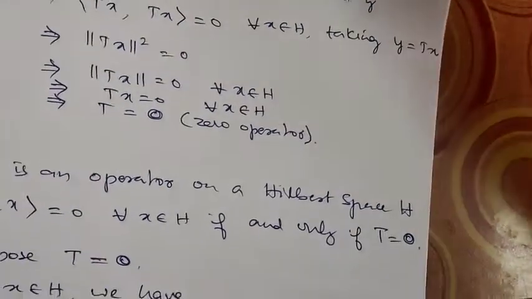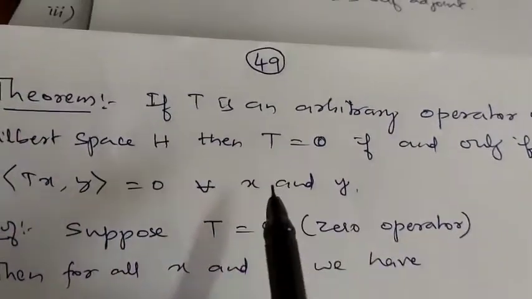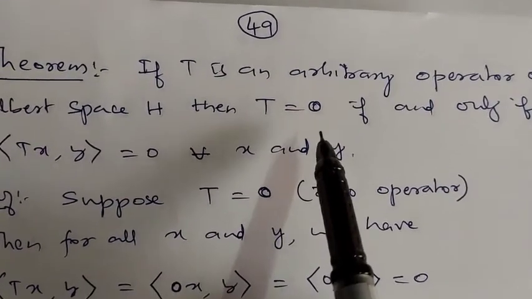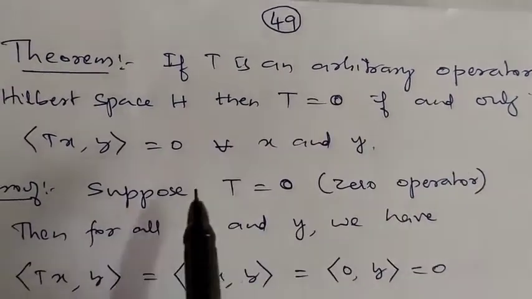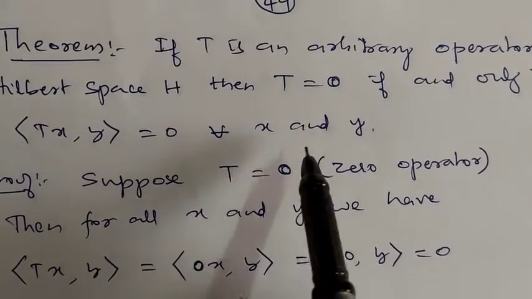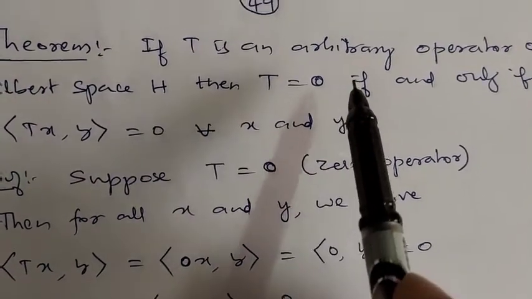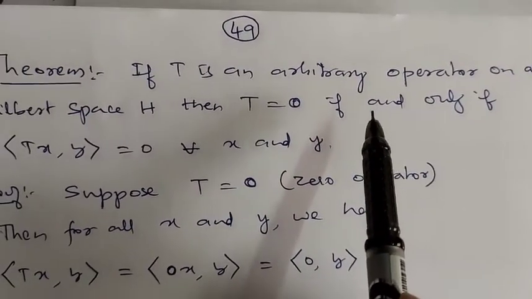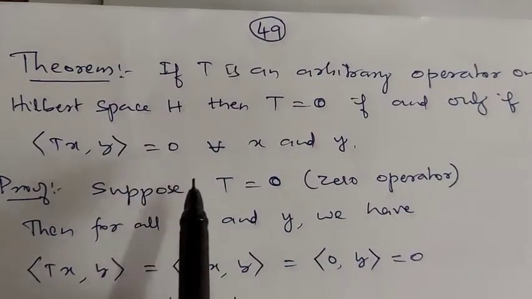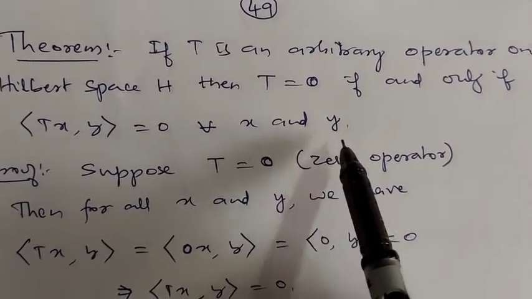Suppose T is an operator on a Hilbert space H. Then T is a zero operator, T is equal to 0, if and only if the inner product of Tx comma y is 0 for every x and y. If T is an arbitrary operator on a Hilbert space H, then T is 0 if and only if the inner product of Tx comma y is 0 for every x and y.